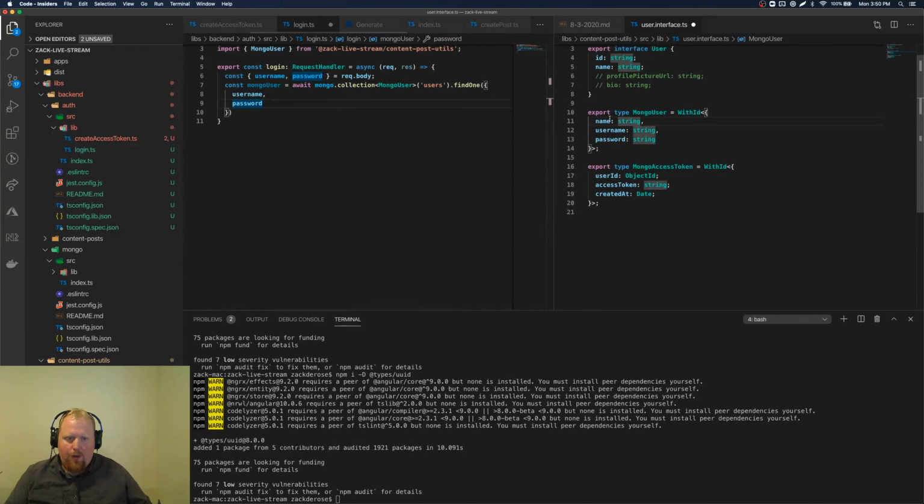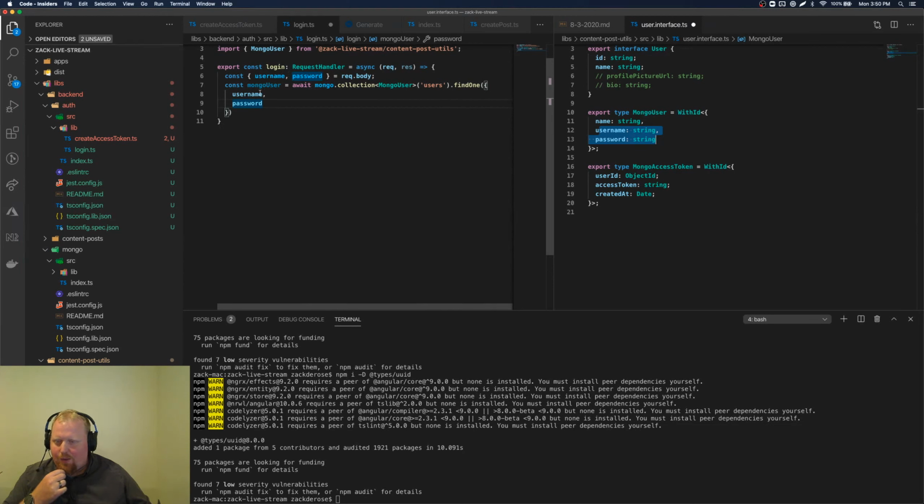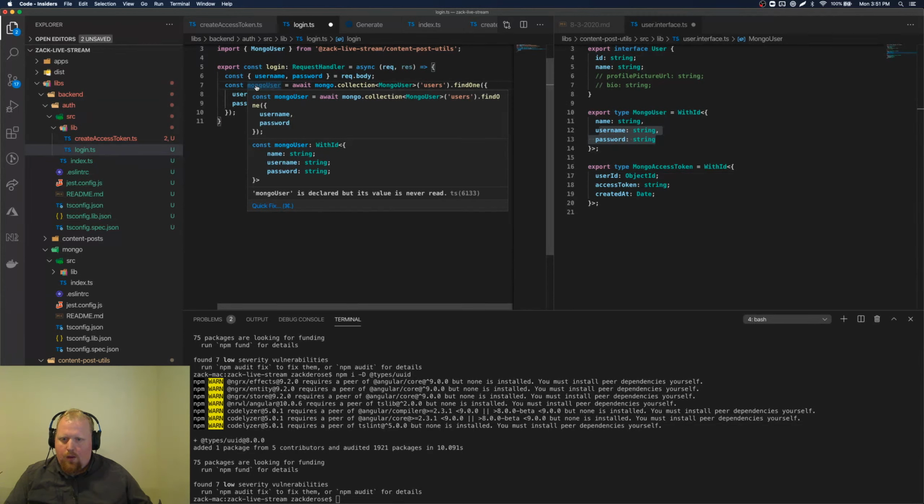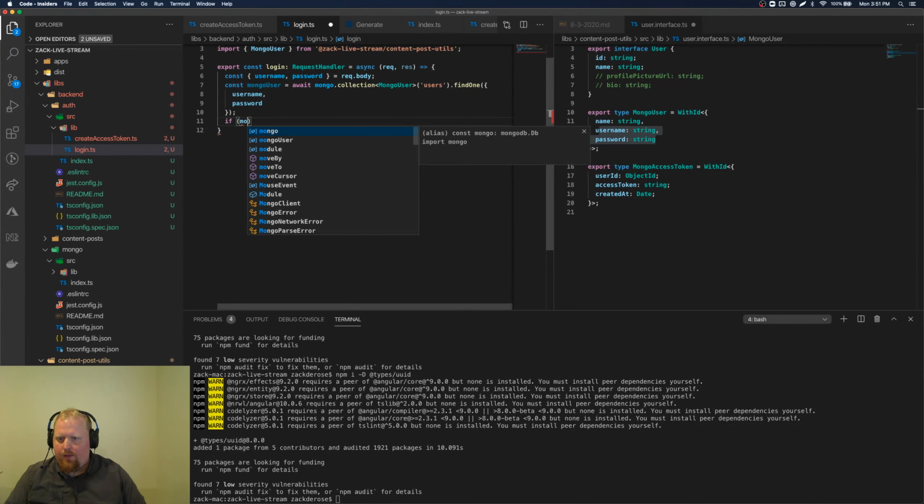Okay, and again, we won't want to pass these through, even today. When we send back a user at the end of this login, we want to make sure we're not sending that password there. So anyways, we're going to find a user who has a matching username and password, and that'll give us our user. So let's see, that should be a Mongo user, which looks good. And we're going to say if we have a match.